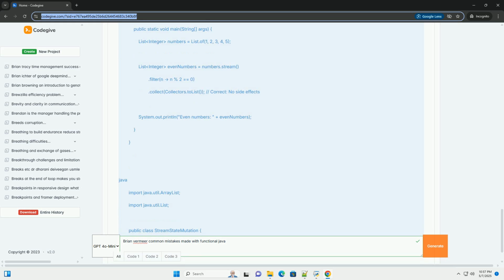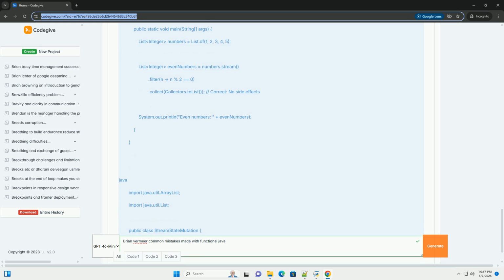Code example: inefficient stream usage. Why it's a mistake. Creating a stream involves object creation and pipeline setup, which incurs overhead. Find first on a large stream can be slower than an equivalent break statement in a loop if the target element is found early on.